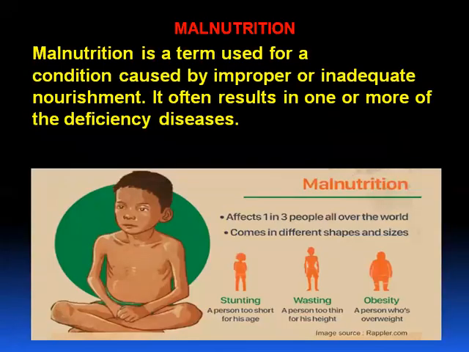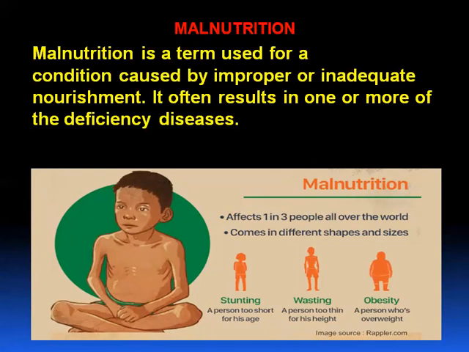Malnutrition. What is malnutrition here? This term is used for a condition caused by improper or inadequate nourishment. That means less or improper. It often results in one or more of the deficiency diseases. You can see the picture how weak the student is.